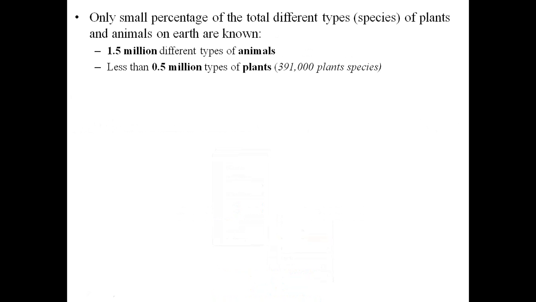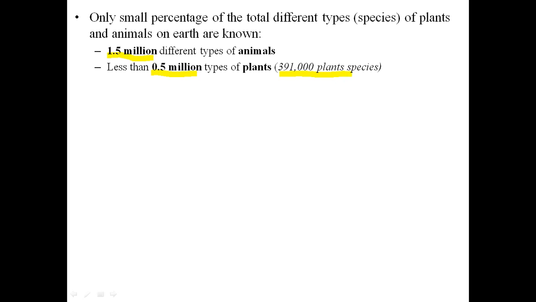So, how many plants and animals have been reported till today? The total reported approximate number of animals is around 1.5 million, while less than 0.5 million species of plants have been reported. If we go to the exact figure, it is 391,000 plant species which have been reported till date.